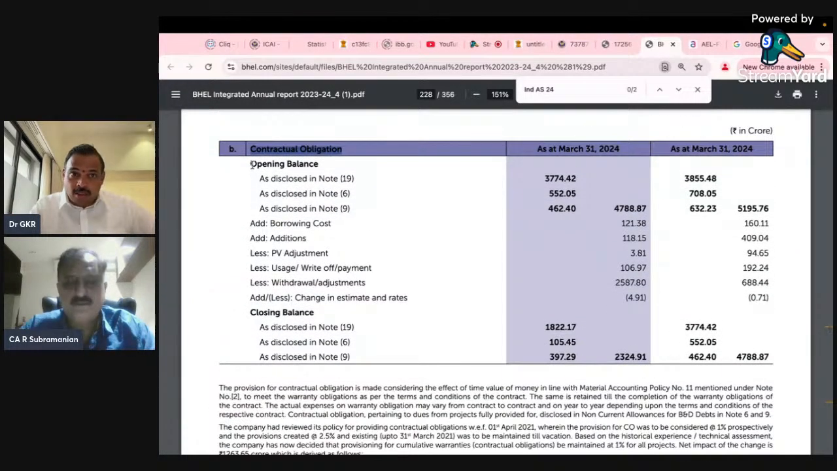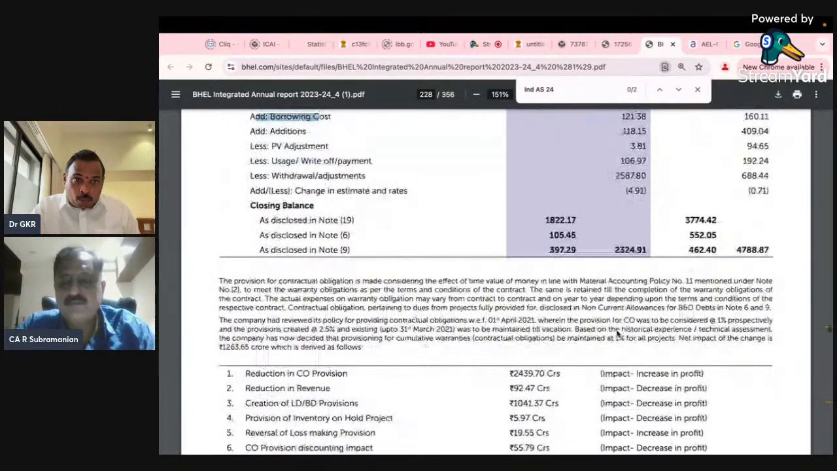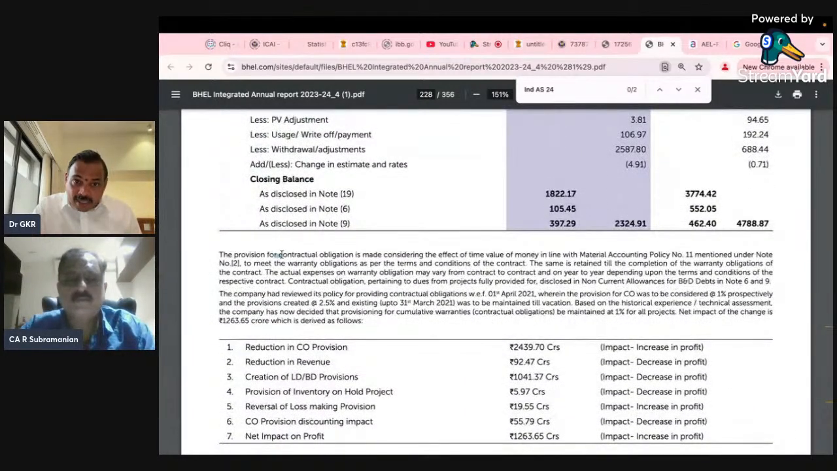Please look at this. What is the opening balance? What are the additions? Various adjustments, closing balance. Now, I want to give clarity on this. Please look at this: the provision for contractual obligation is made considering the effect of time value of money mentioned under note 2, to meet the warranty obligation as per the terms and conditions of the contract.